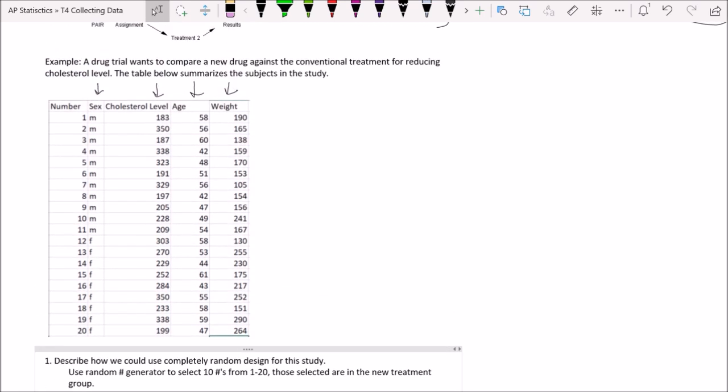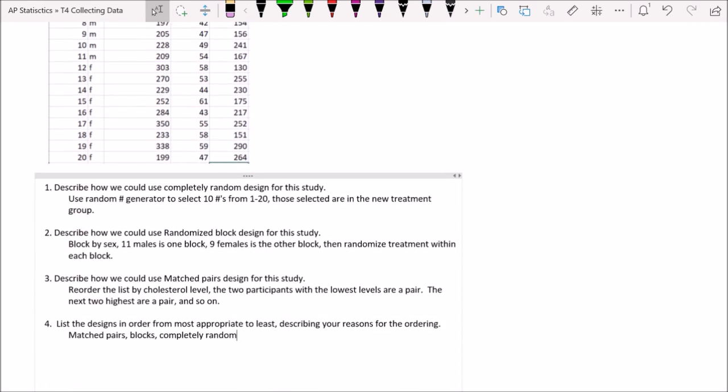Guys, you see that we've listed out 4 variables up here: sex, cholesterol level, age, and weight. Any one of those is potentially a confounding variable. And so both blocking and matched pairs give us an opportunity to try to control some of the confounding. And a doctor would know much better than us about which one of those it's most important to get control of. And so that's how they would decide this, or a medical researcher would know better than us. And so they would figure that out. But for us, what we can know for now is that matched pairs and blocking are better. Completely random is quite a bit weaker.